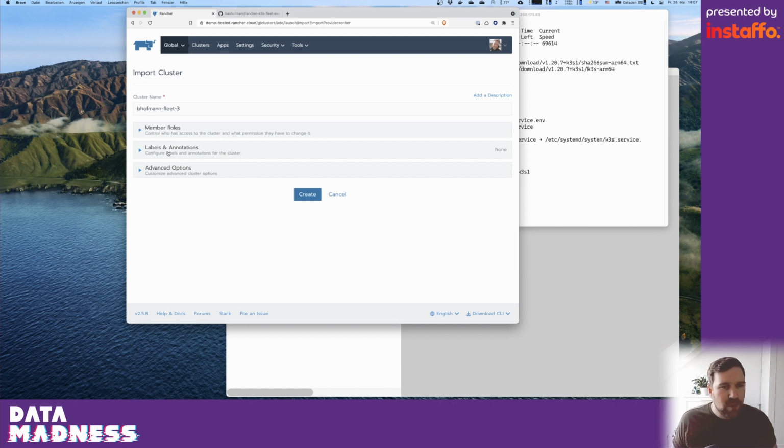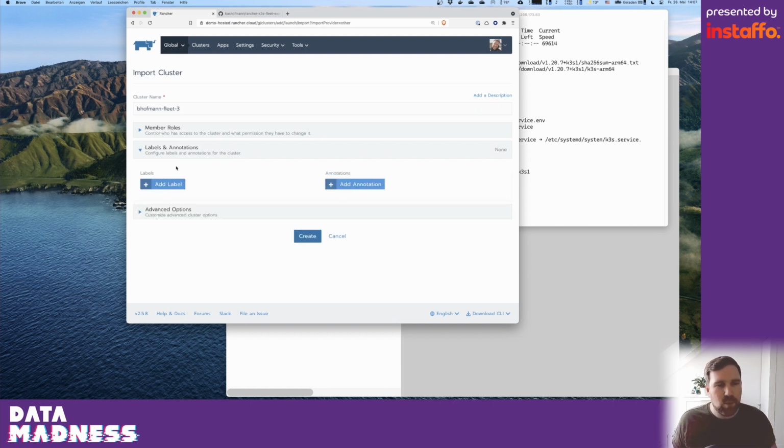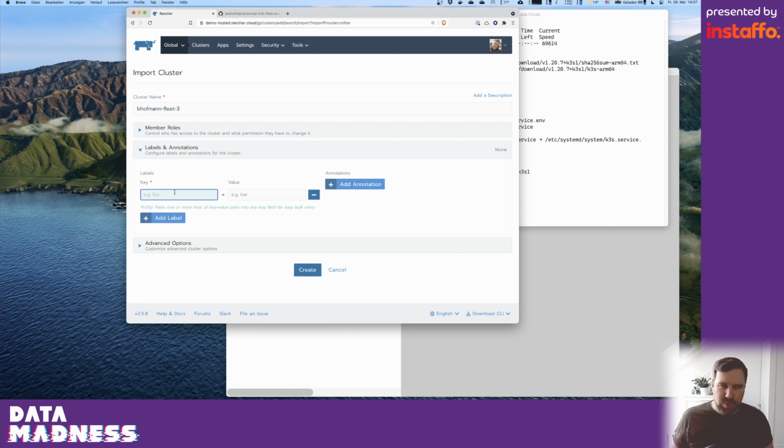But the important thing here is that I also can put some labels on the cluster. And these labels are basically additional metadata that I can use to quickly identify my cluster later on, which gets very important if I have more than 2 or 3, but tens of thousands of them. So for example, I can freely decide which labels I want to add. So I could add a label saying this is a cluster with an ARM CPU to quickly identify all clusters that are running on ARM.